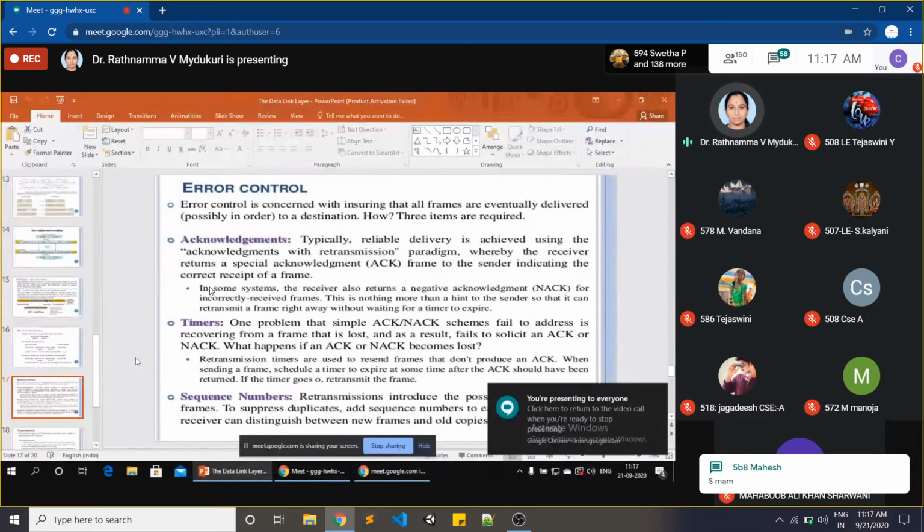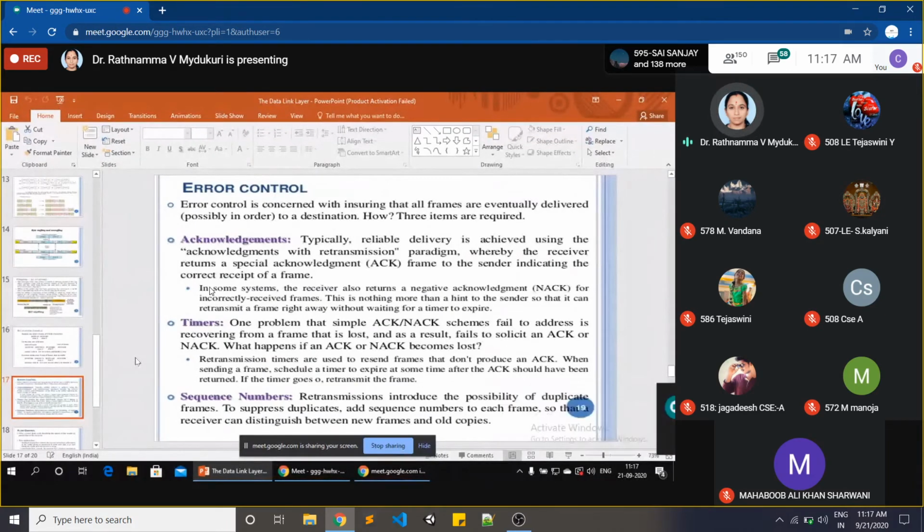So these are some different methods. All these methods we have discussed so far are called framing. Under framing, what is our first design issue? Services provided to the network layer. Under that, we have discussed 3 types of services: unacknowledged connectionless service, acknowledged connectionless service, and acknowledged connection-oriented service. After that, we had a discussion on framing.